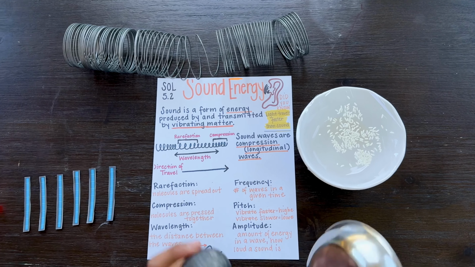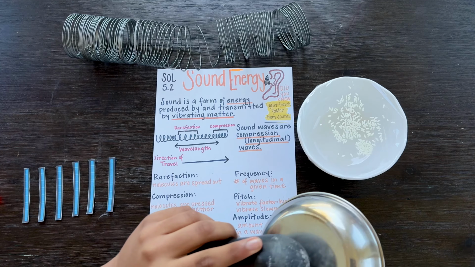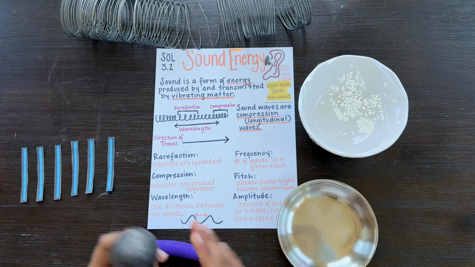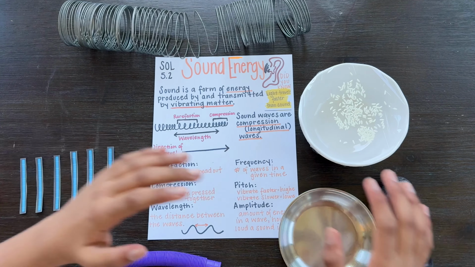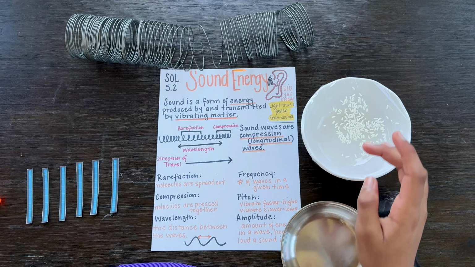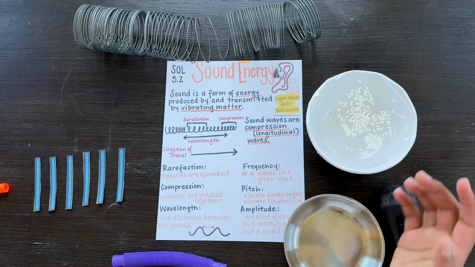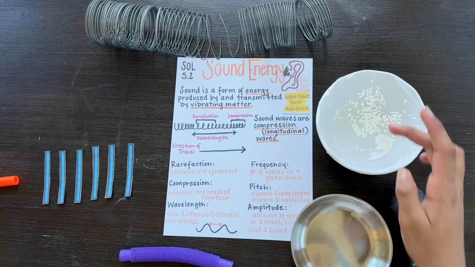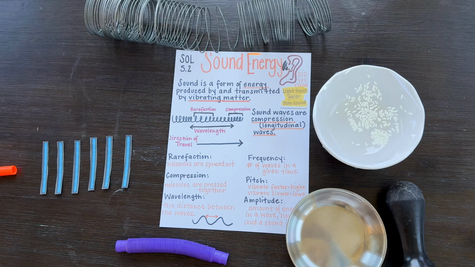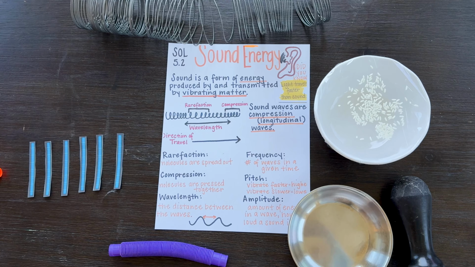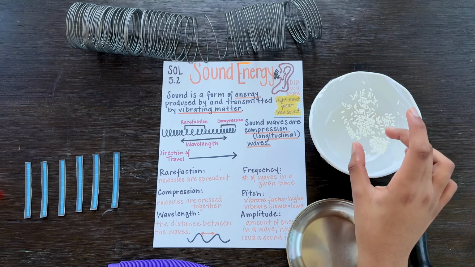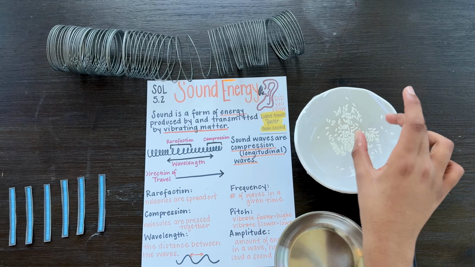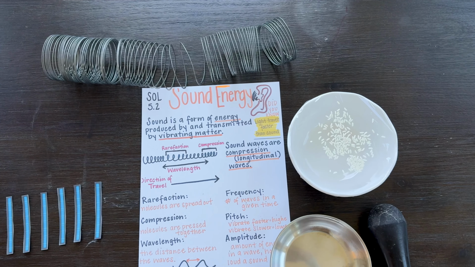Originally, when this part over here hit this object over here, the sound wave moved, and it caused a disturbance within the air, and because it caused a disturbance, the disturbance caused the rice grains to start moving. It didn't exactly move a lot, but it shows how the sound energy moves through rarefactions and compressions. Compressions being where the sound particles are mainly here, and rarefactions as it moves away from the source of sound.